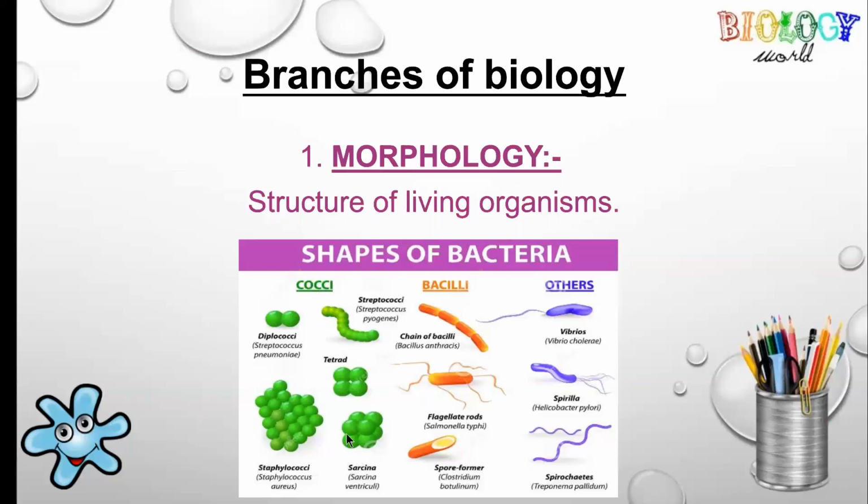Here in this diagram you can see different shapes of bacteria, like these are rounded, these are capsule, and these are spiral shape. So the study of external characteristics, or external structure, is morphology.